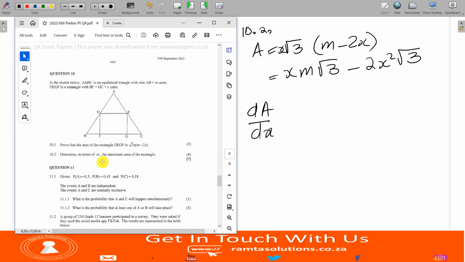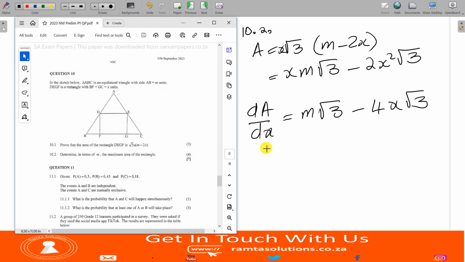They said determine in terms of m the maximum area. So when they say the maximum area, we differentiate this. I see this varying with x. So dA/dx is equal to, let's differentiate. By now I have shown you how to differentiate. So this now becomes m root 3 minus 4x root 3. What you need to do is find the maximum area of the rectangle in terms of m.